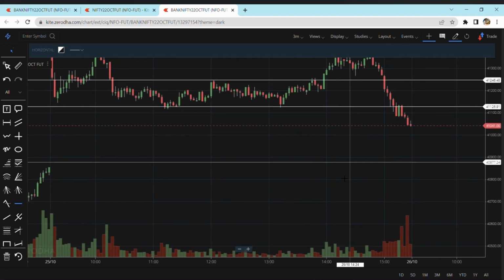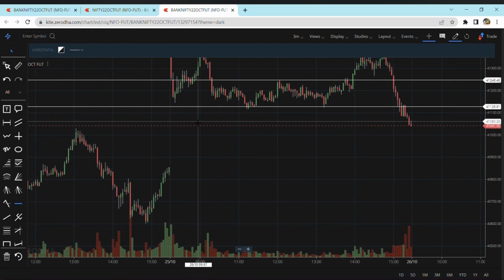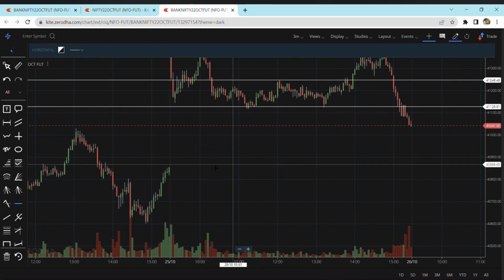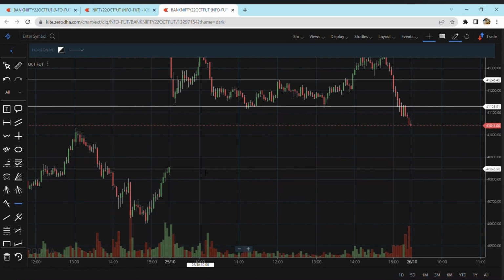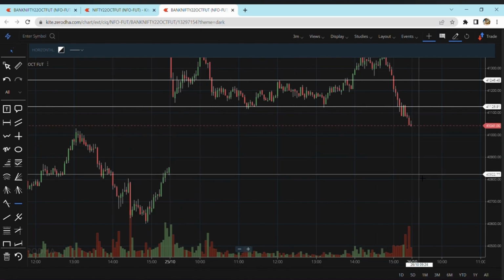We can expect a gap down tomorrow, a little bit of gap down, but the US market is also trading in green right now. Dow is trading approximately 200 to 250 points higher. When the US market opened, they opened in the red, and then from there they turned green. We can expect the market to open somewhere here, and then from here it may go up.